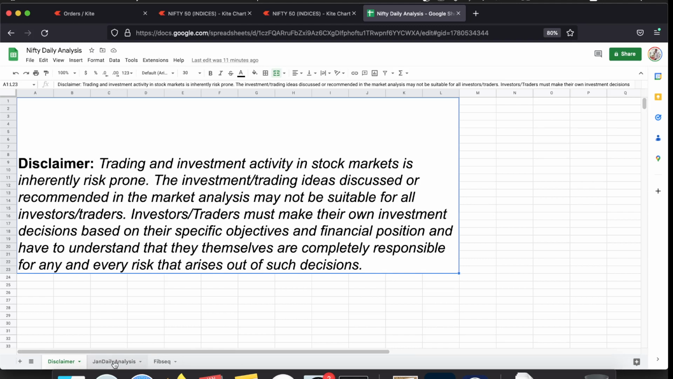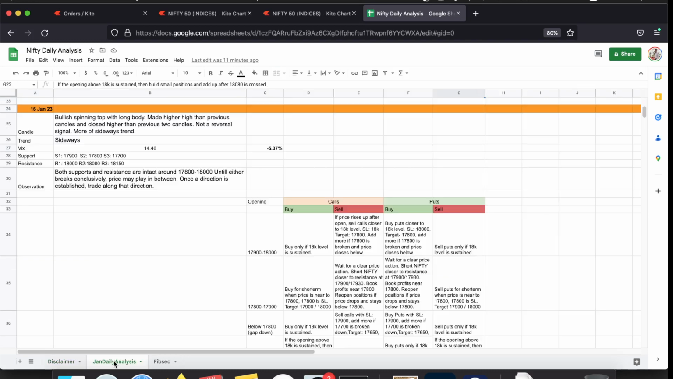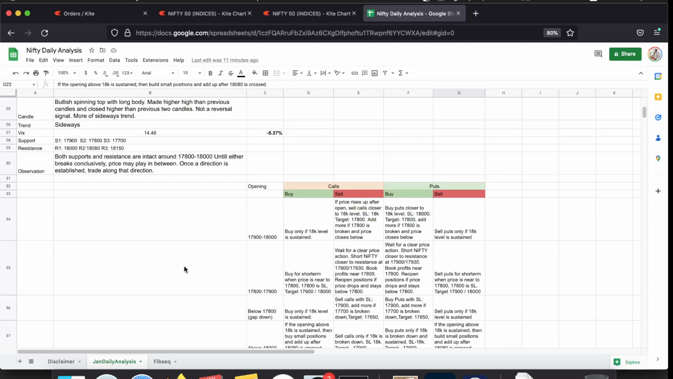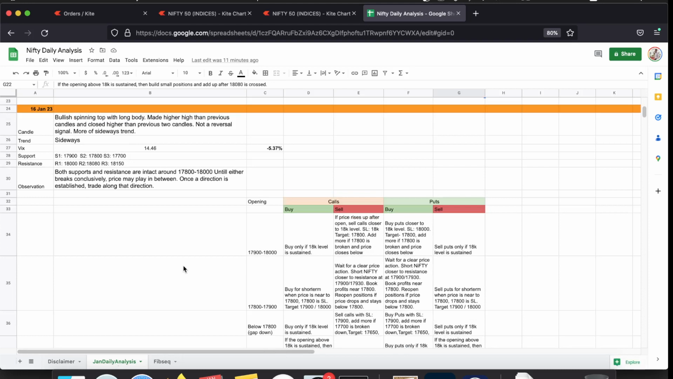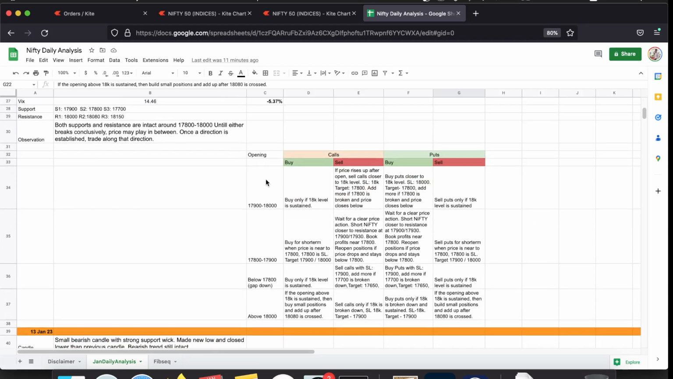So before proceeding with the analysis of the current session, let us briefly review the analysis from the previous session and what I had estimated Nifty's action would be for today. In the previous session, I mentioned that both support and resistance are intact around 17,800 and 18,000, and until either the support or resistance breaks conclusively, price can play in between. Once the direction is established, we can trade along the direction confidently.